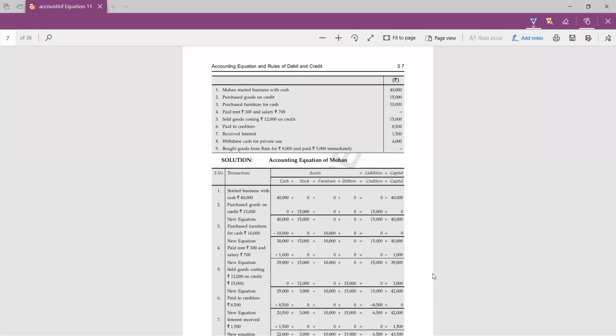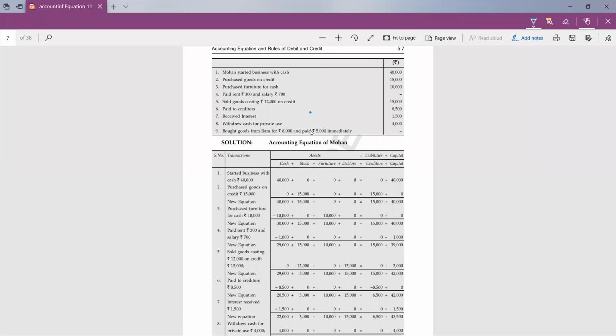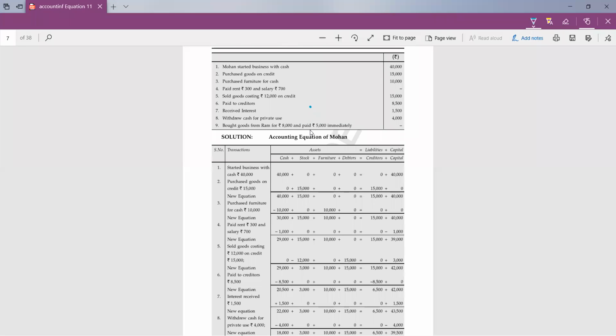Now again, bought goods from Ram, 8,000, and paid rupees 5,000 immediately. It means credit and cash, both types of transaction are in this. So whenever we are purchasing goods, which two accounts will be there? Cash and creditors. So by reading the question like this, we write all the individual assets as well as the liabilities at the top of the question. Till here, am I clear, students? We have not started the question till now. We have just written the names of assets and liabilities. Yes, am I clear? So that I can go to the further part of the question.